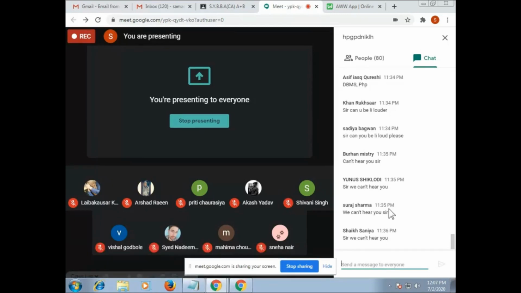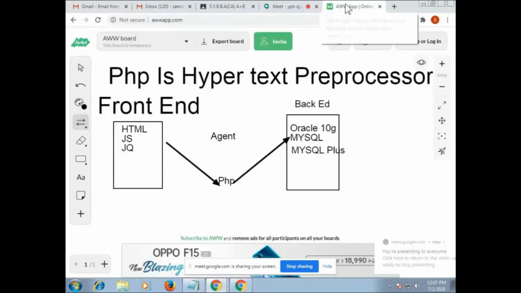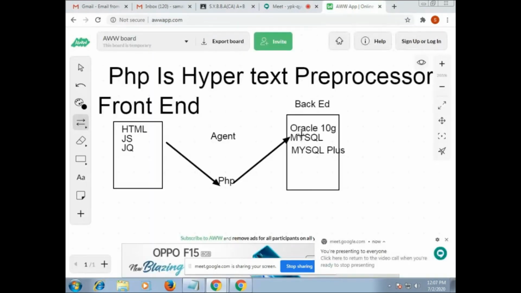Yes, everyone has written down this diagram. Students are writing, I'm not audible. Those who are not able to hear me, please don't worry. The same video I will share on YouTube. Please write down this diagram in your notebook.